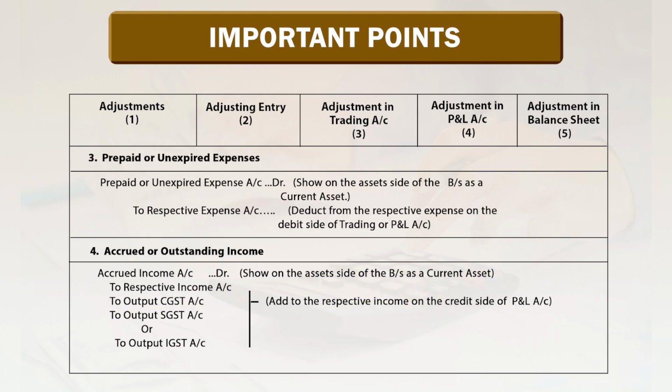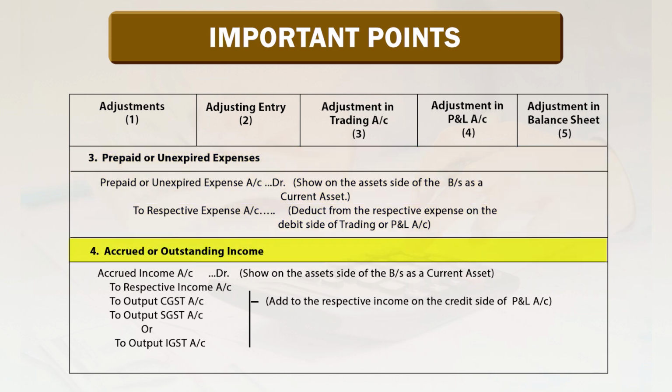Third, prepaid or unexpired expenses. Prepaid or unexpired expenses account debited, respective expenses account credited. It shows on the asset side of the balance sheet as a current asset and is deducted from the respective expenses on the debit side of the trading or profit and loss account.